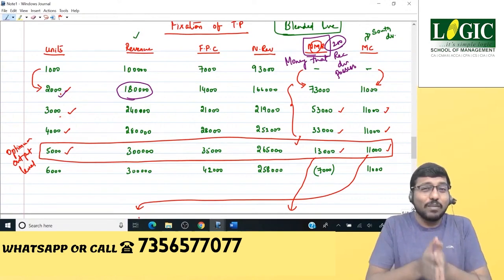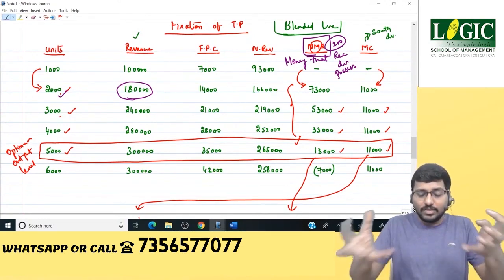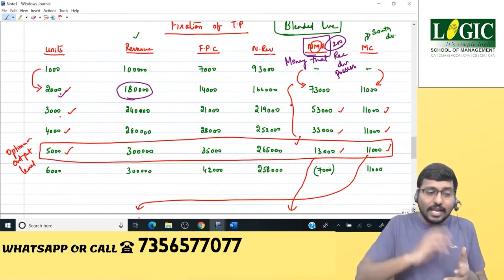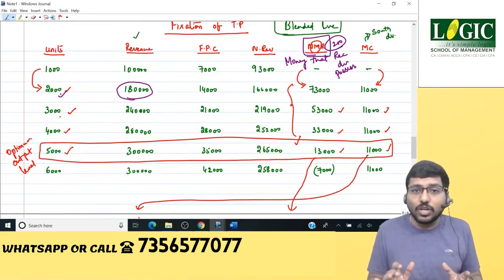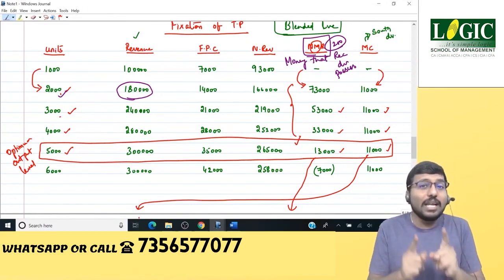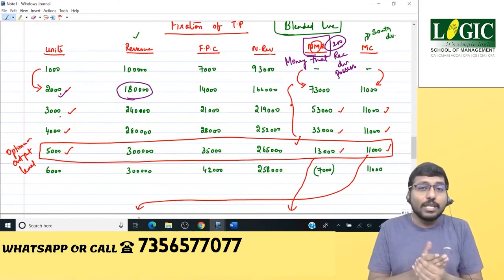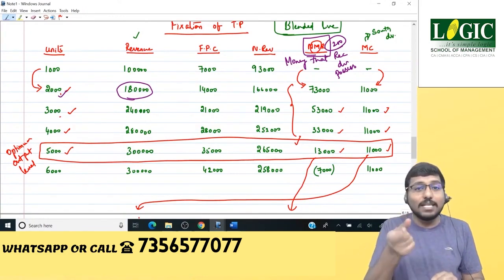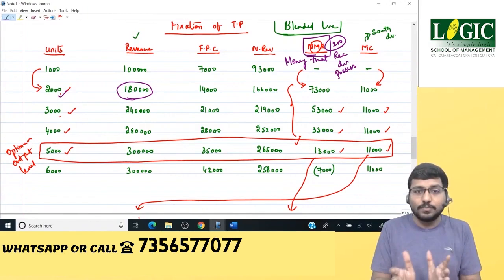So the NMR column basically tells you how much money the receiving division possesses. The receiving division gets money. Out of it, it has to spend its own cost, which is nothing but further processing cost, and the leftover is the money it has got. And we should not take decisions based on totals. When it comes to decision making, you should always go for incrementals, additional, marginal. You should never ever take decisions based on totals.